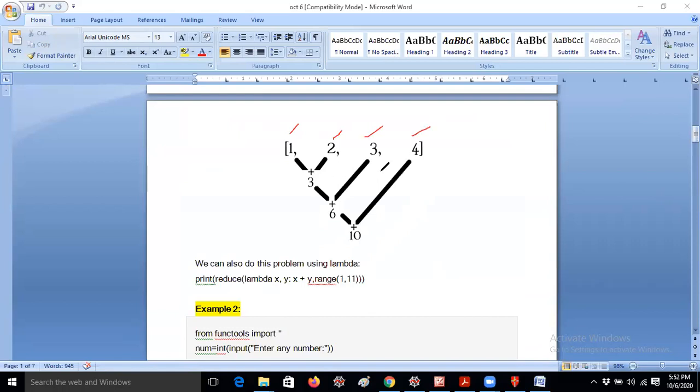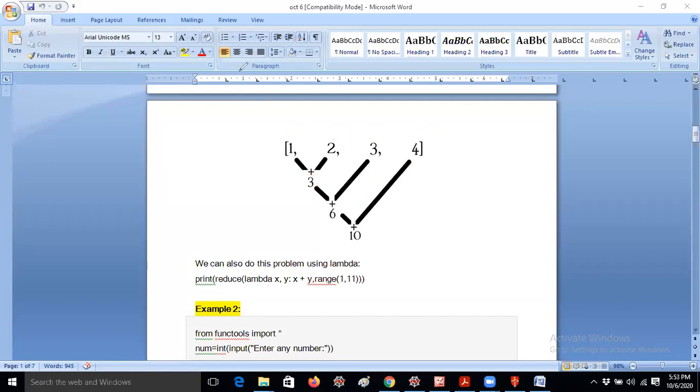If you are reducing with the addition operation, it works like this: first 1 and 2 will be added, so addition is performed using the first two elements. The result, 3, will be added to the next element, that is 3 plus 3, then it is 6. After that 6 plus 4, the value is 10. So this is the way